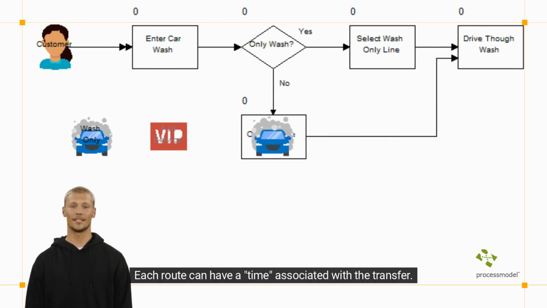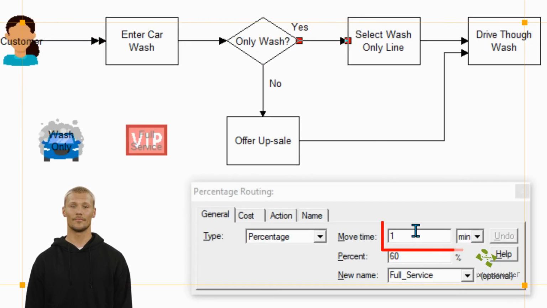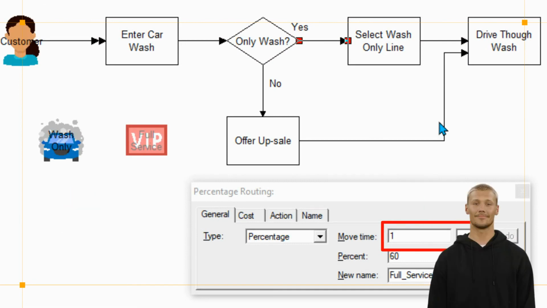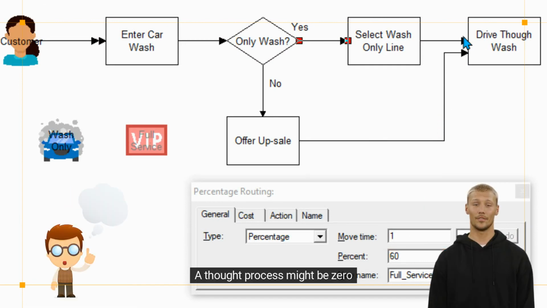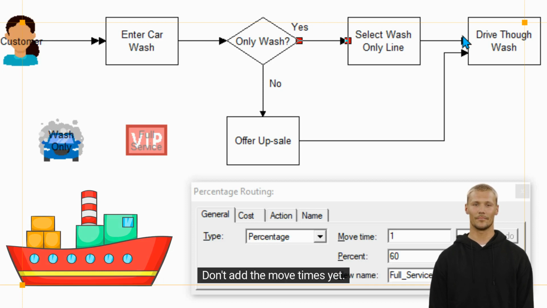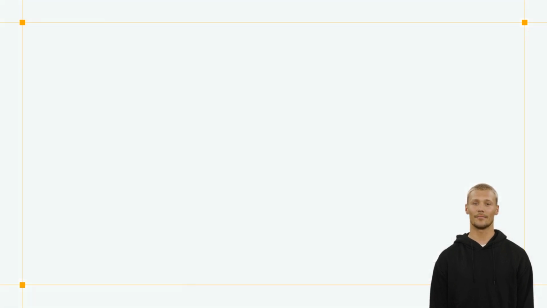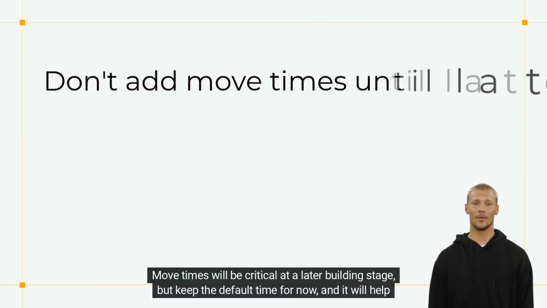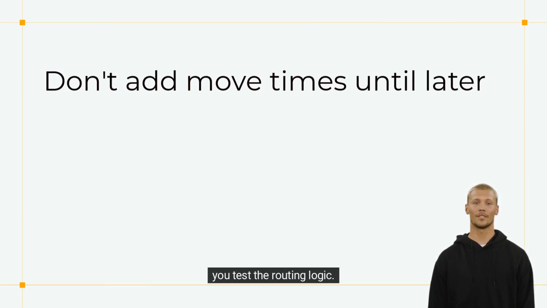Each route can have a time associated with the transfer. A thought processed might be 0, or a couple of seconds. A physical move might take minutes, while the movement of a ship might take days. Don't add the move times yet. Move times will be critical at a later building stage, but keep the default time for now, and it will help you test the routing logic.